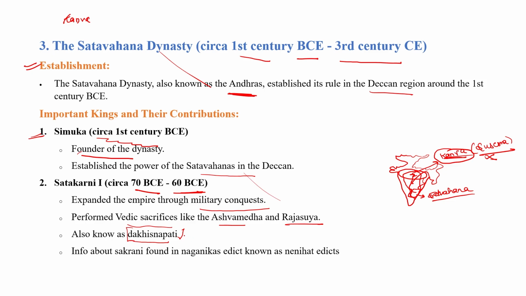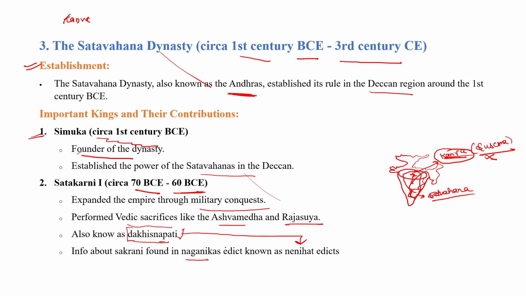Okay. This information is found in the Nenihat Edict. The Nenihat Edict, which was written by his wife Naganika in southern India, explained that Satkarni was Dakshinapati, or he was pronounced as a Dakshinapati. The Dakshinapati title is mentioned in the Nenihat Edicts.